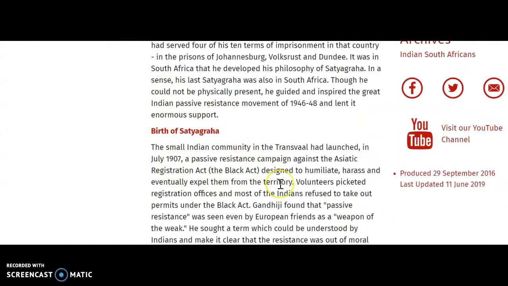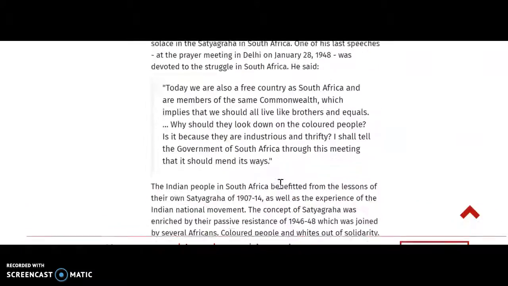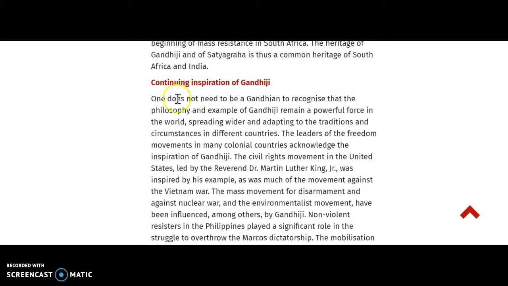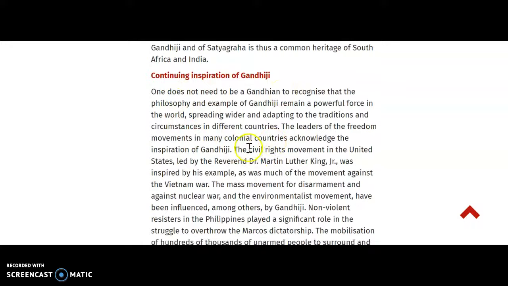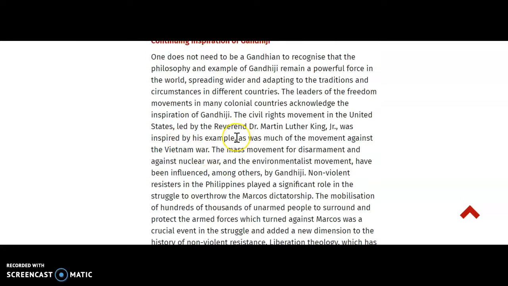This birth, their personal information, all of that you can research on any site. They're giving you some quotes. The continuing inspiration. Here's where you might want to look further. The civil rights movement in the United States, led by Reverend Dr. Martin Luther King Jr., was inspired by his example. Well, that's true. And you can do research on Martin Luther King Jr., and you can discover that he himself said that he was inspired by Gandhi.